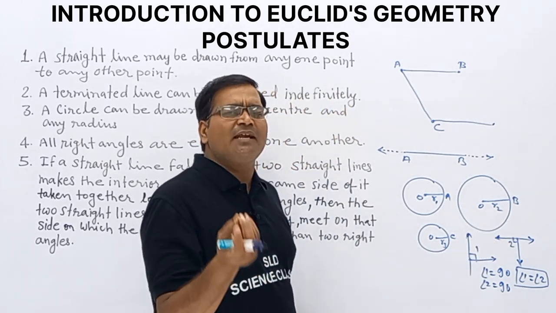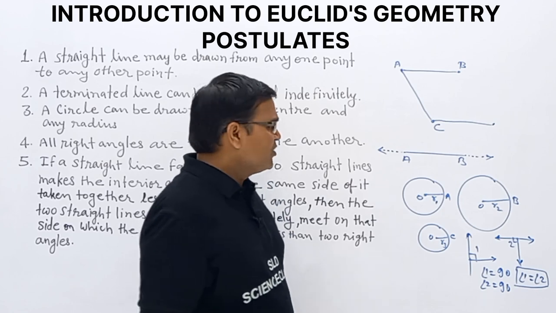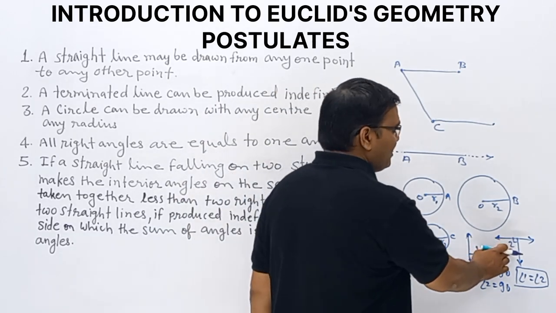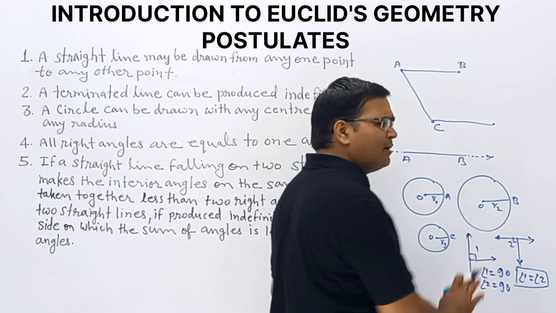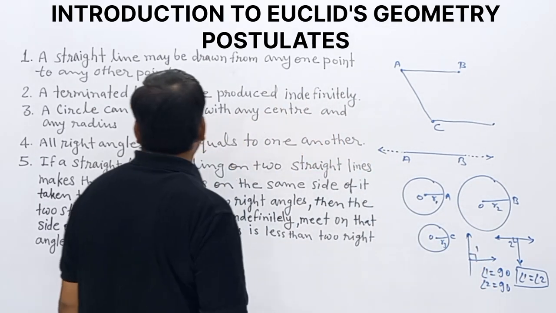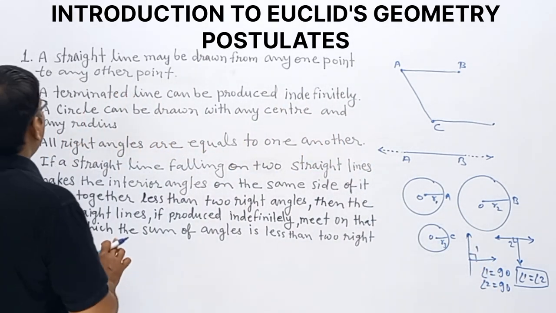What is the meaning? All right angles have an angle of 90 degrees. So this one is 90 degrees, this one is 90 degrees. Angle 1 equals 90, angle 2 equals 90, so we can say angle 1 equals angle 2. Clear? Simple. So observe these 4 again.